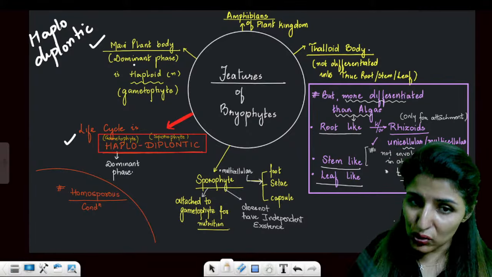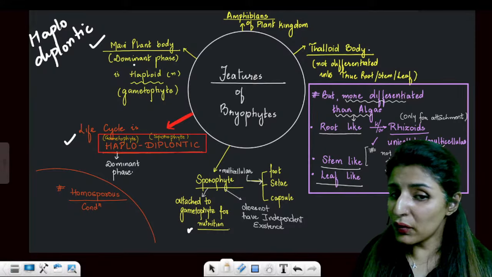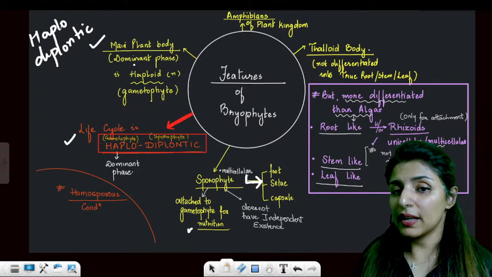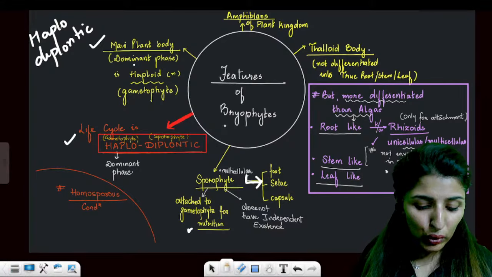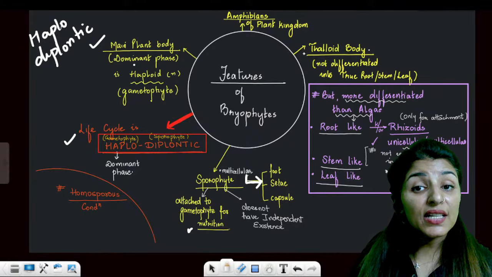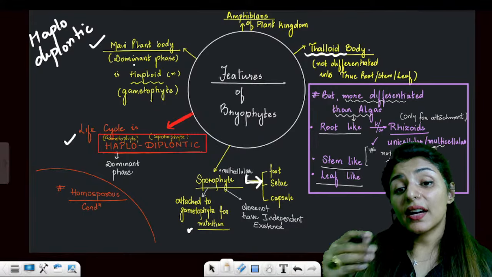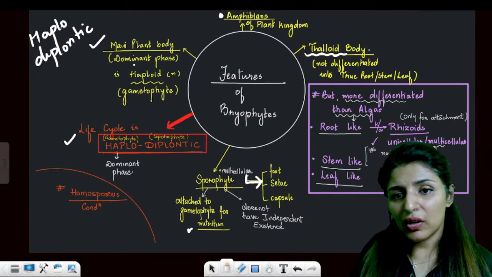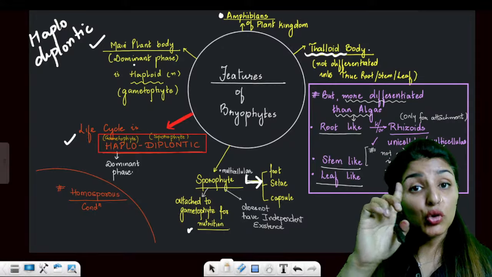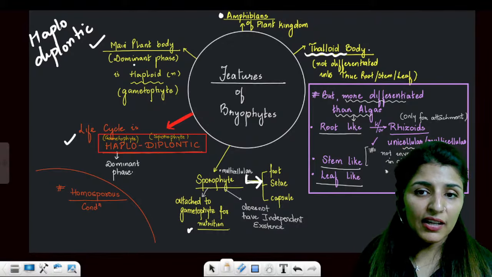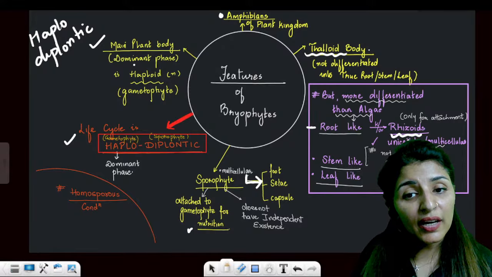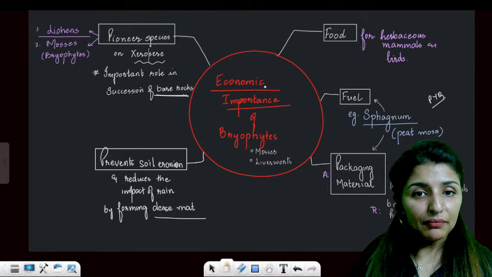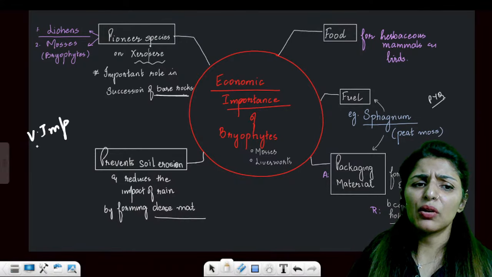Sporophytic body will be attached to the gametophyte for nutrition. Sporophyte will not have independent existence. Rather, the body will be divided into three parts: foot, seta, and capsule. The body is not differentiated into true leaf, stem, and root, so it has a thalloid body. But still it is more differentiated than algae. So it has root-like structures called rhizoids, stem-like structures, leaf-like structures. Are these points clear to everyone? Very important slide.